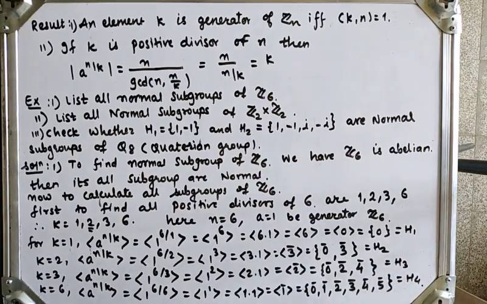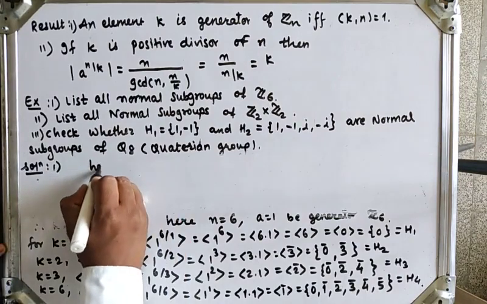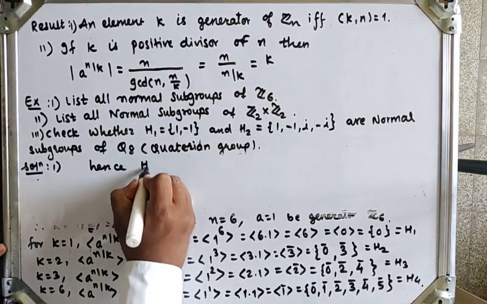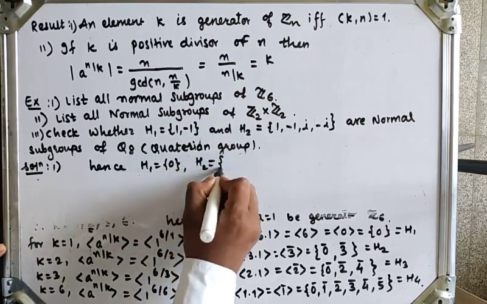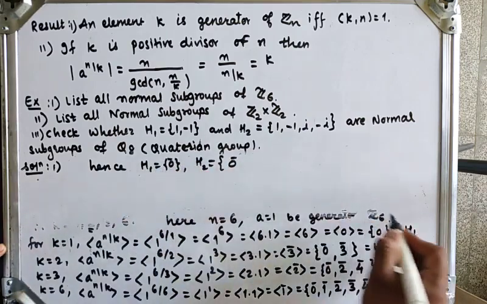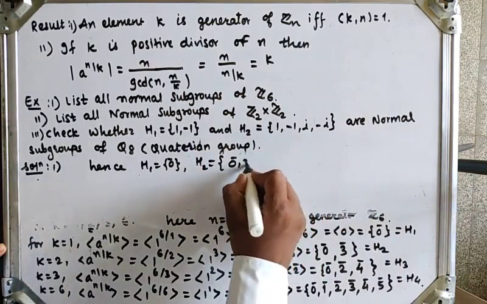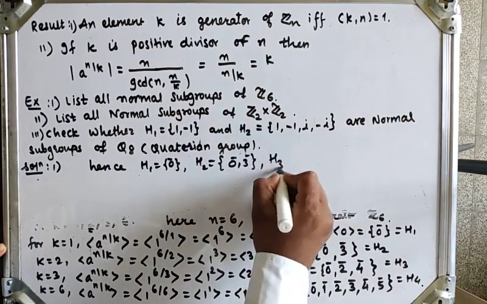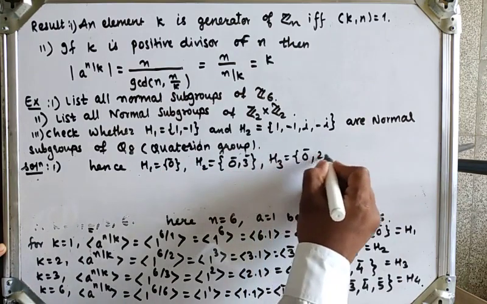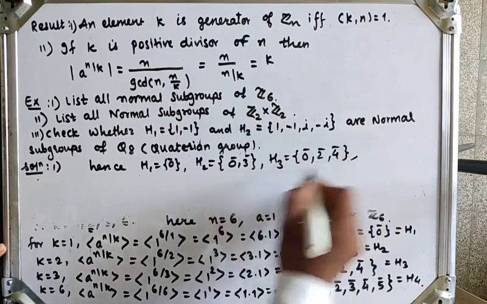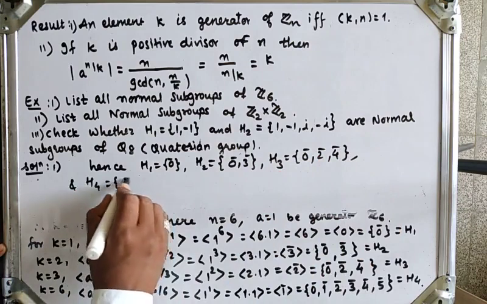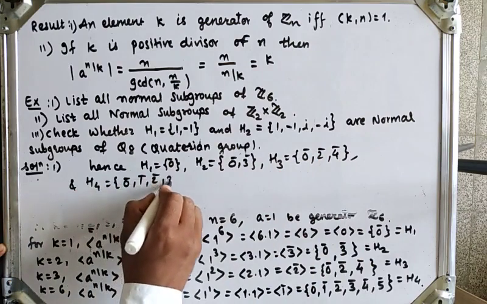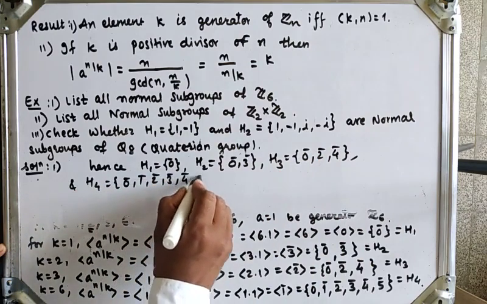So hence what we get, H1 is equal to singleton 0, H2 is equal to 0 bar, 3 bar, H3 is equal to 0 bar, 2 bar, 4 bar, and H4 is equal to 0 bar, 1 bar, 2 bar, 3 bar, 4 bar and 5 bar.